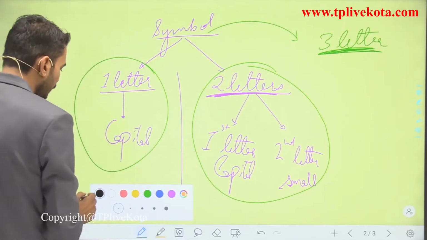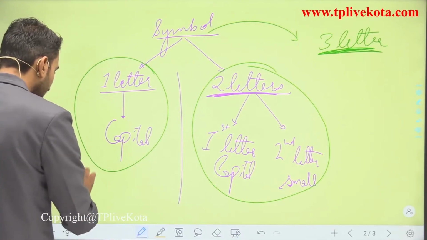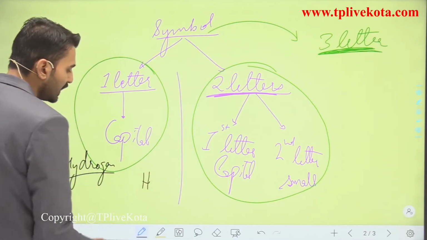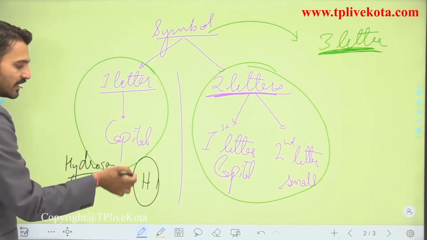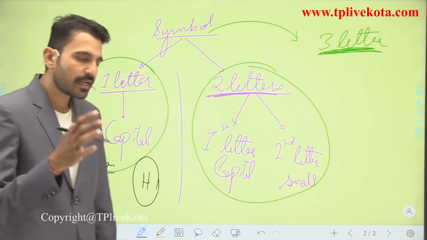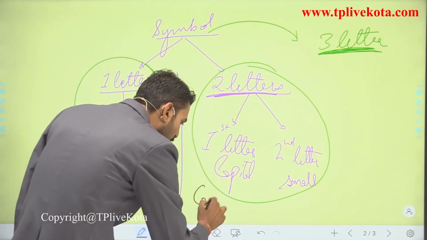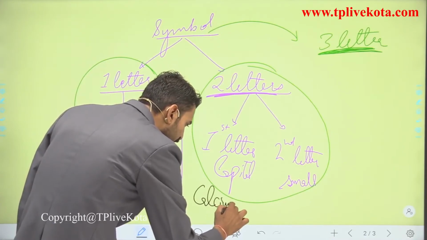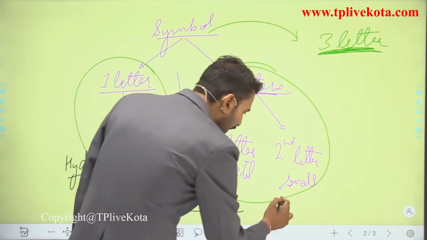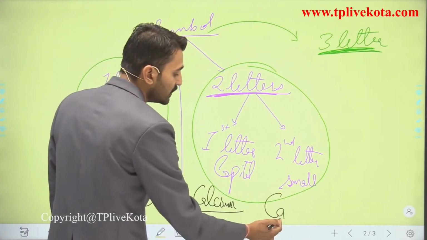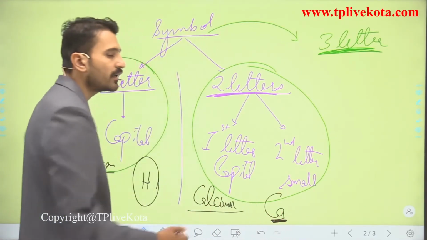Just for example, if I talk about, say, hydrogen. For hydrogen we are using what? A single letter, that is H, and since it is a single letter, it is written in the form of capitals. Talking about the 2 letter symbols, just for example, if I talk about calcium, for calcium what I am writing, the first letter which is capital, which is followed by another letter which is small. So here this is a 2 letter symbol.